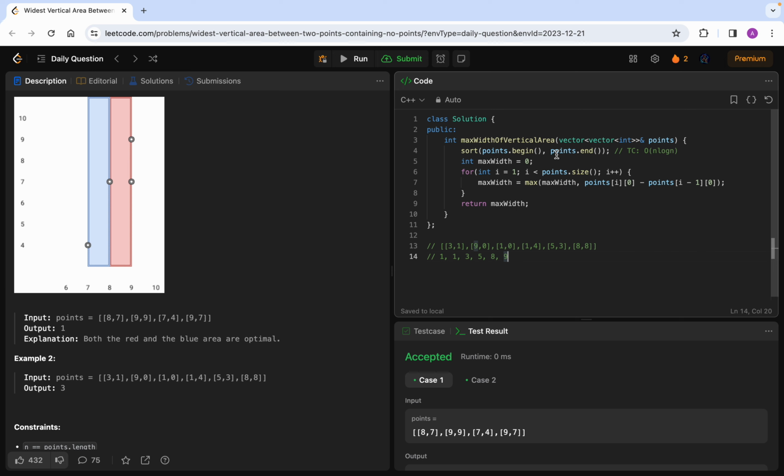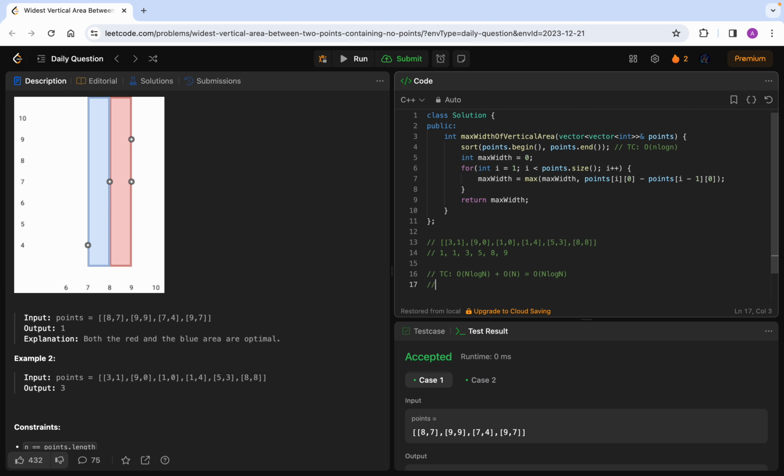And now the time complexity of this: O of n log n, plus O of n while we are traversing. So the final time complexity will be O of n log n. Now talking about the space complexity, we are sorting the array now, and we are using two things.